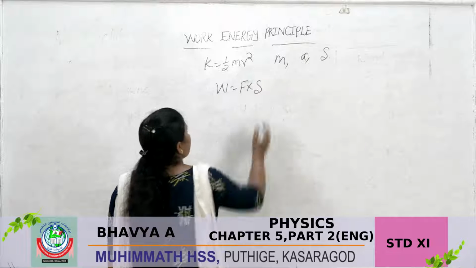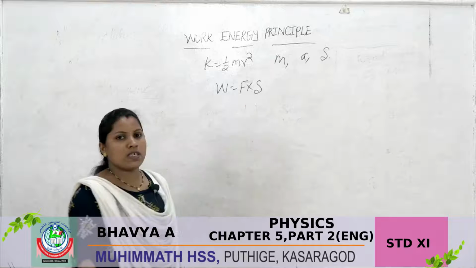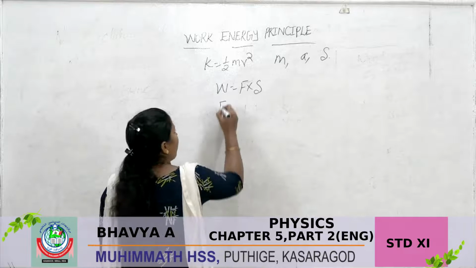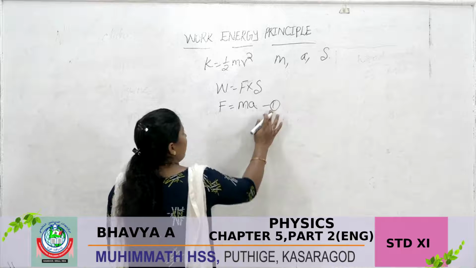Using Newton's second law, F = ma. This is equation 1.